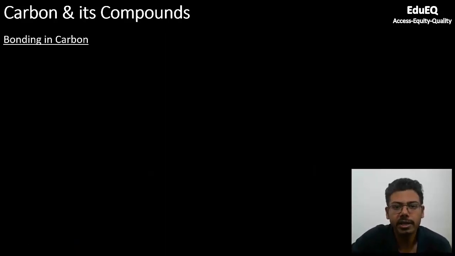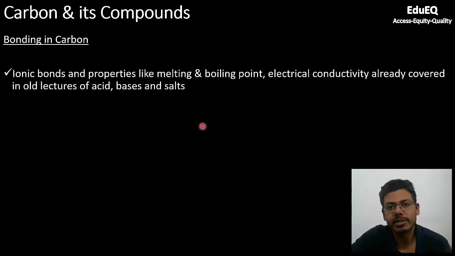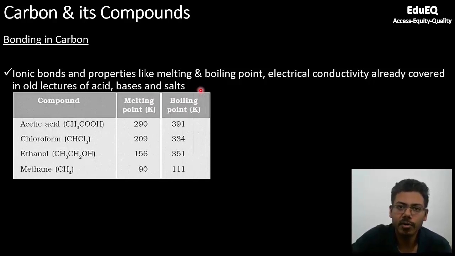Now coming to bonding in carbon. We have already studied ionic bonds in previous chapters, especially in acids, bases, and salts. In part 2 of that chapter, we studied how ionic bonds are formed and what their properties are, for example, melting and boiling point, and electrical conductivity due to free movement of ions. If you want to revise, you can go back to that chapter and learn more about ionic bonds. In this chapter, we'll be mostly focusing on the bonds that carbon will form.